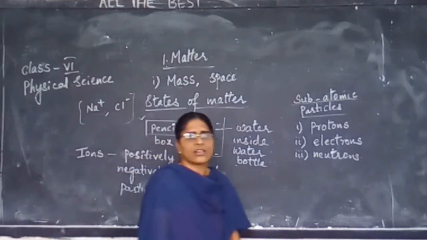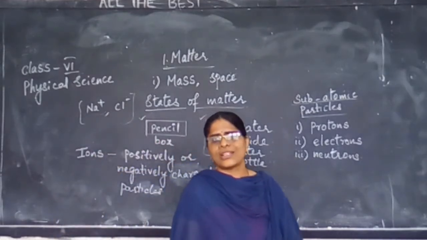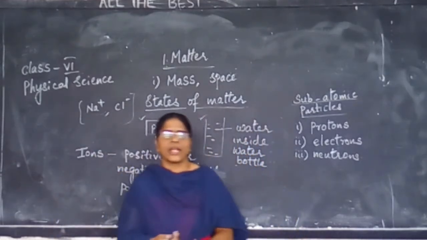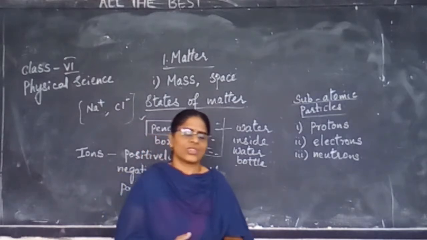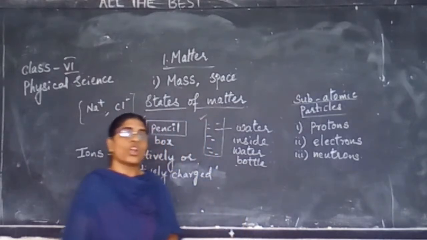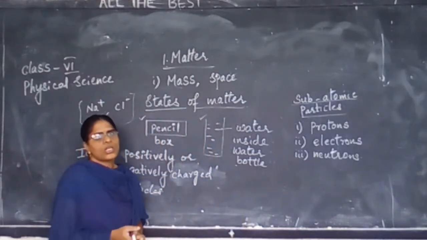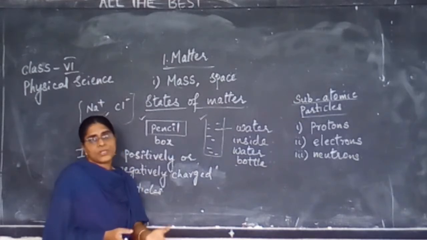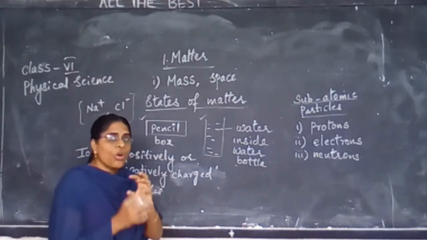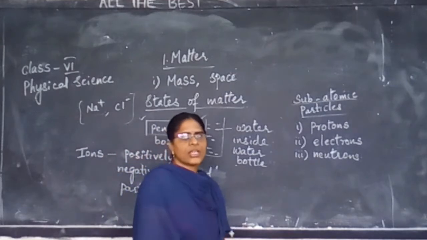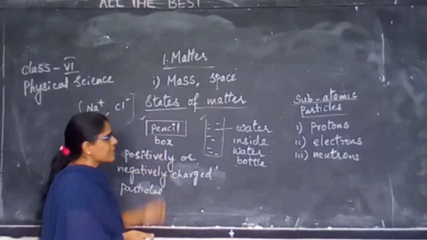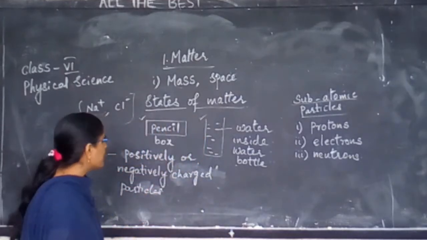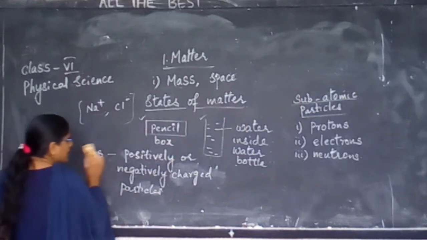When you look at water, hydrogen mixed with oxygen gives you a water molecule. Different substances will have different shapes and different molecules inside them. Hence, scientists have divided the states of matter.